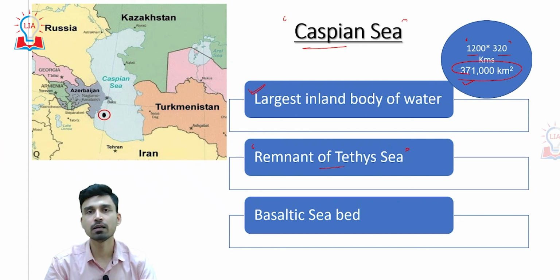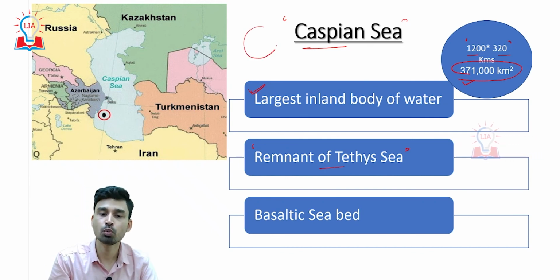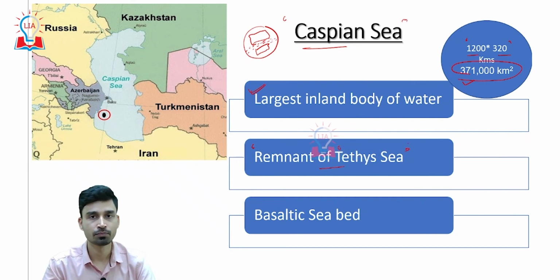The Tethys Sea existed at an earlier time, somewhere about 200 million years ago, when the whole earth had only 2 land masses: the northern landmass called Laurasia, and the southern landmass called Gondwana land. In between we had this water channel, a sea. This small narrow sea was called the Tethys Sea.